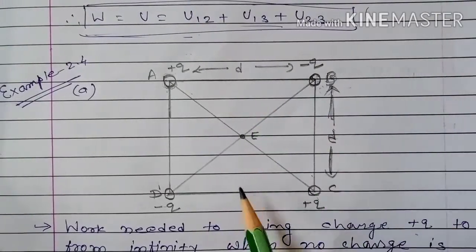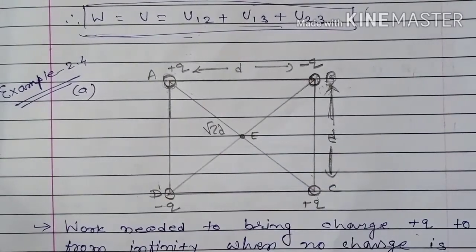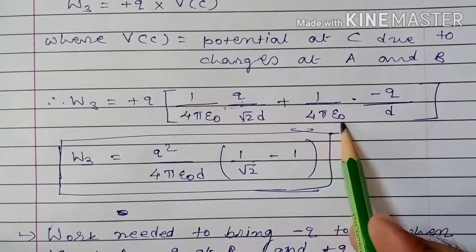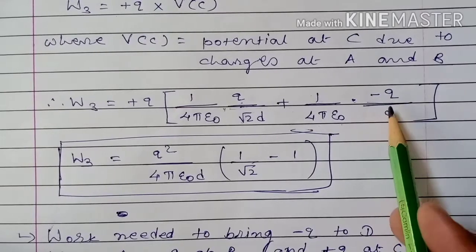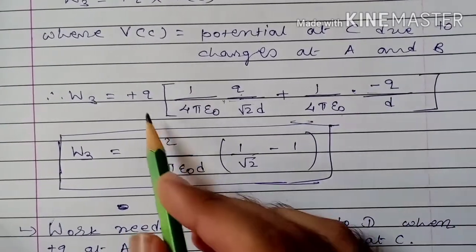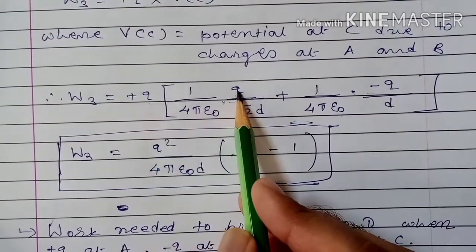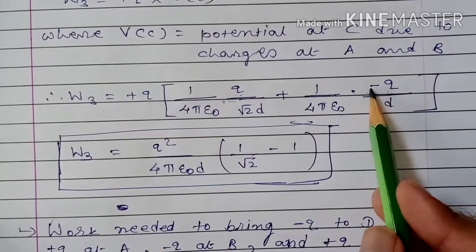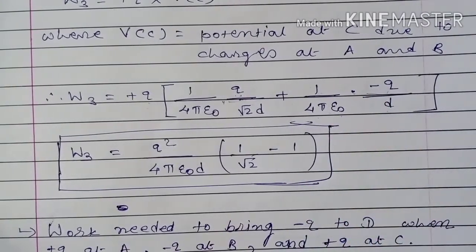This is D, this is D. Then the distance between A and C will be root 2 D. Plus 1 upon 4 pi epsilon naught into the charge at point B, that is minus Q, upon the distance between B and C, that is D. Now if we multiply this plus Q with this, then Q into Q, Q square upon 4 pi epsilon naught root 2 D, and Q into minus Q, minus Q square upon 4 pi epsilon naught D. What can we take common?